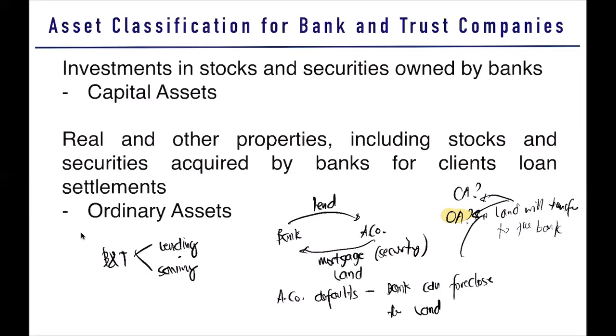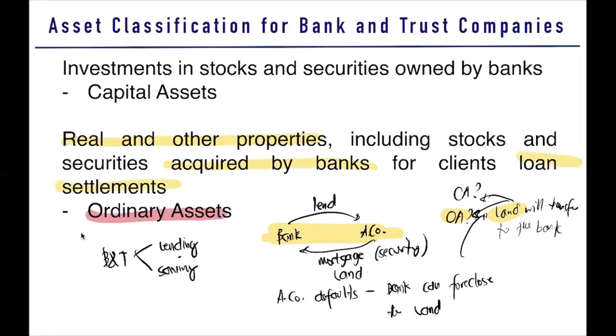What is the ordinary course? Nanggaling daw siya kasi sa lending. So kung anong pinanggalingan ng land na yan will remain kung saan siya. Ang ordinary course mo, ordinary asset. So nanggaling sa ordinary course yung land, edi ordinary asset siya. Kaya nga ang rule, if the real or other properties are acquired by banks for loan settlements, they are considered as ordinary assets.